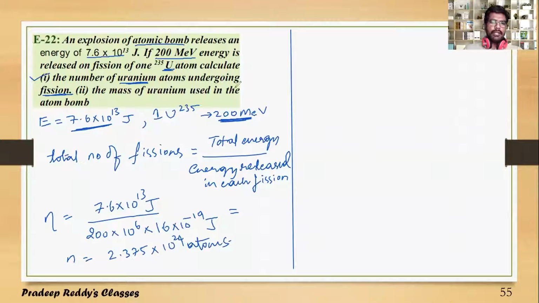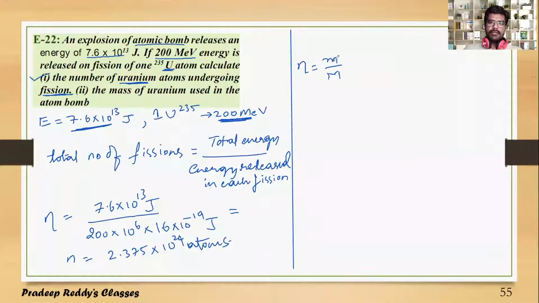The mass of uranium used in this atom bomb. You are supposed to calculate the mass of uranium used in this atom bomb. So in order to find out the mass, as we know, number of moles is equal to mass divided by gram molecular weight.